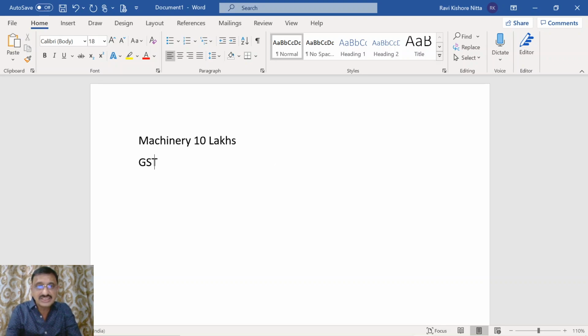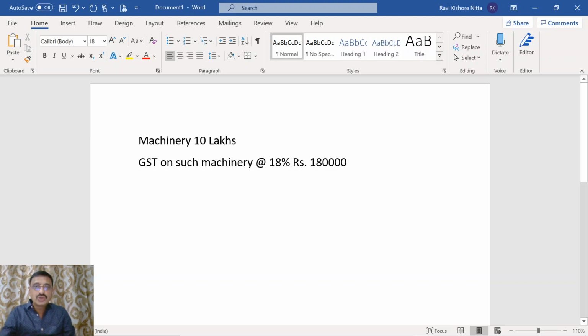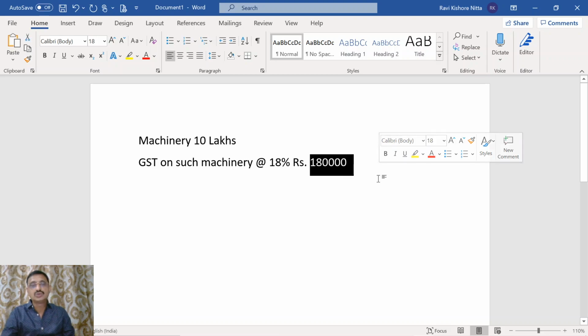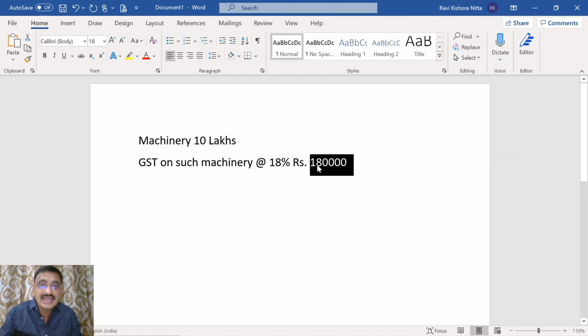The GST paid on such machinery is at the rate of 18 percent, amounting to rupees 1,80,000. Now I took ITC of 1,80,000, means I reduced this 1,80,000 from my tax payable. So what I have done is I have taken an input credit of 1,80,000 rupees from my tax payable.